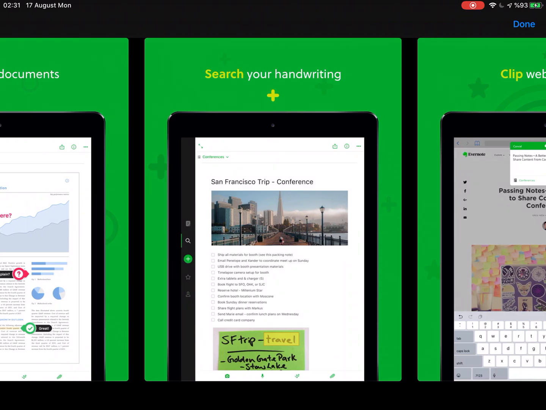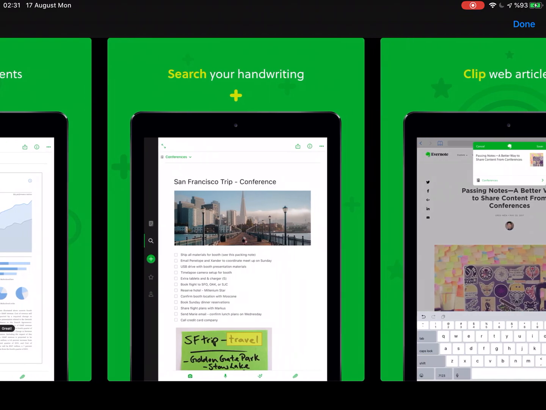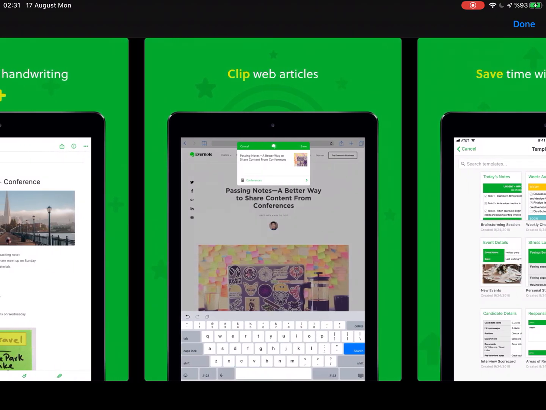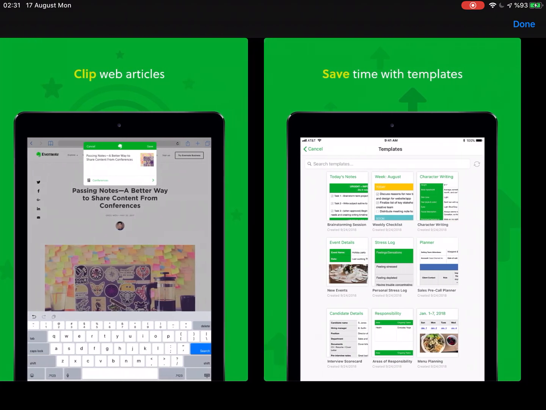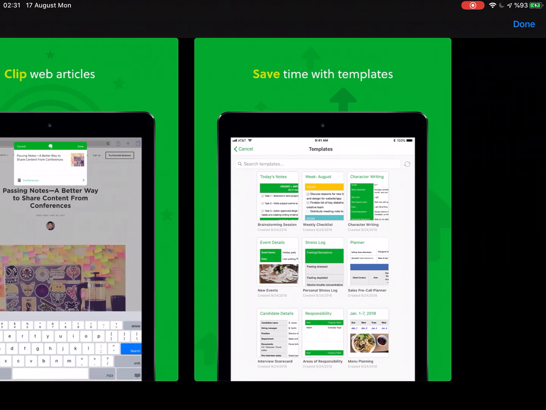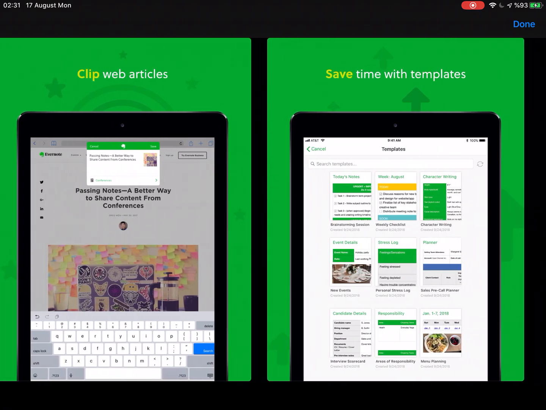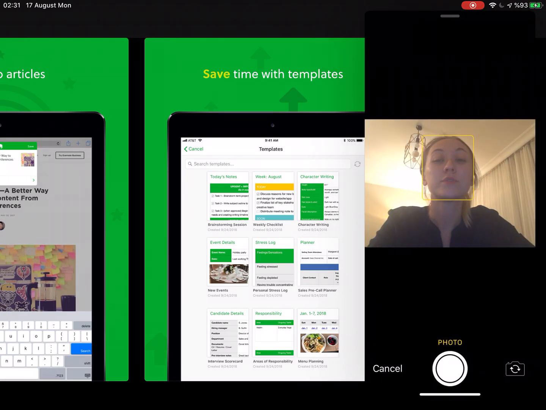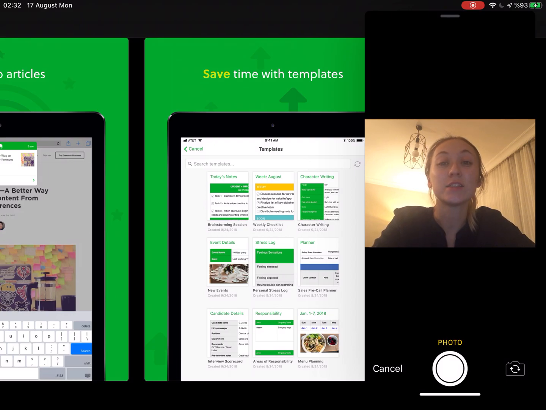You can see the handwriting here. And you can clip web articles. The other feature is that you can save time with templates. You can input typed notes or handwritten notes and add to-dos, photos, images, web pages, or audio, and it's all instantly searchable.